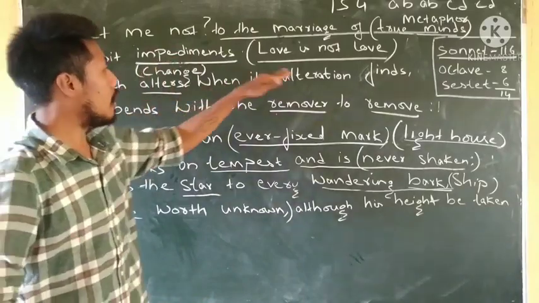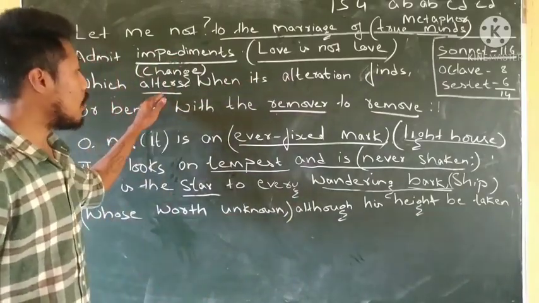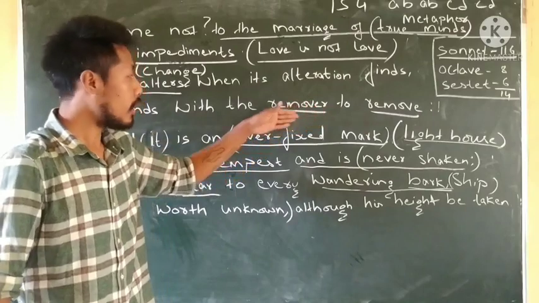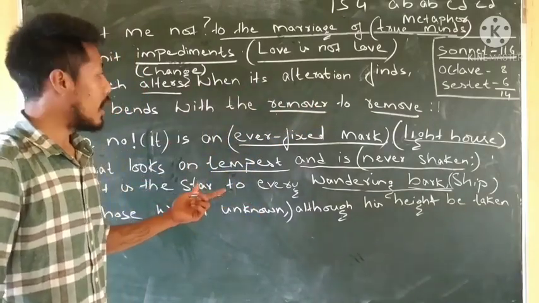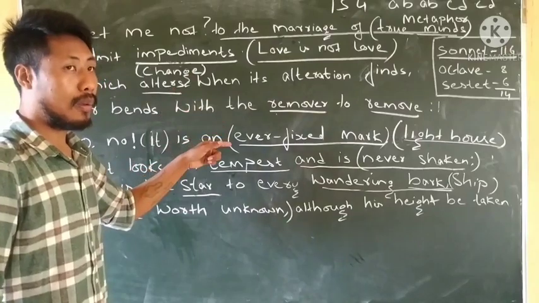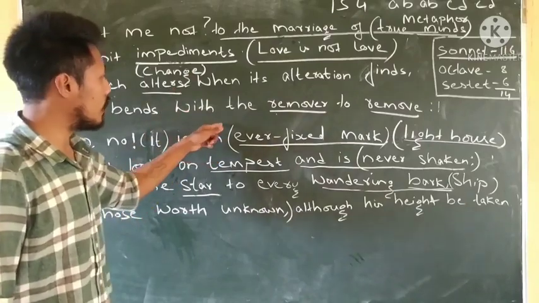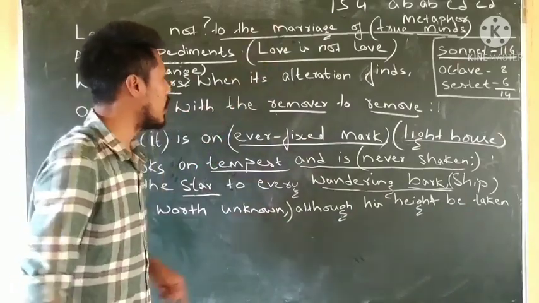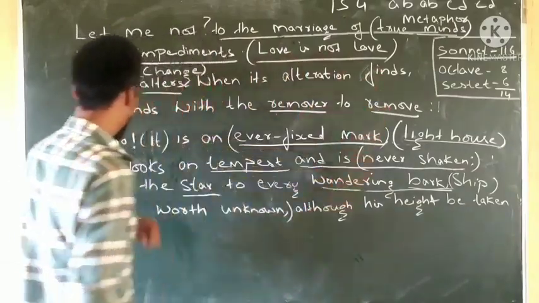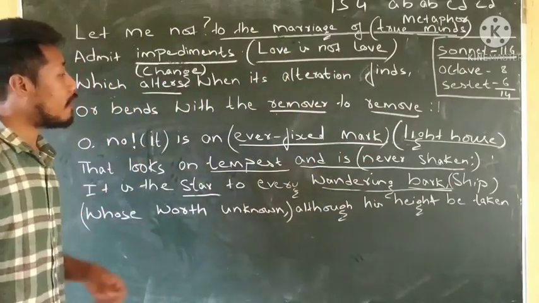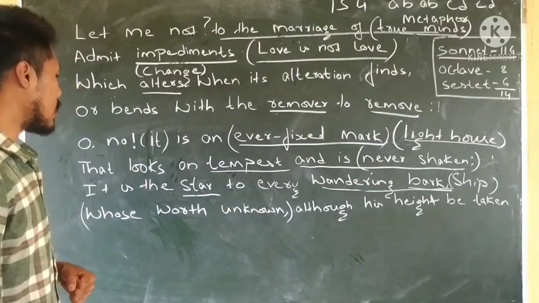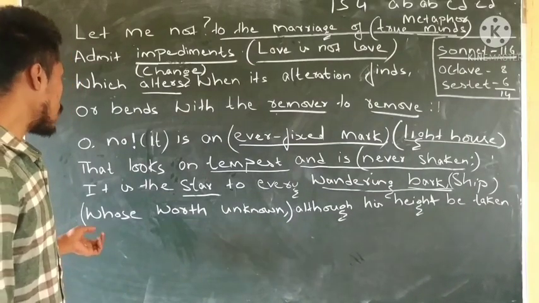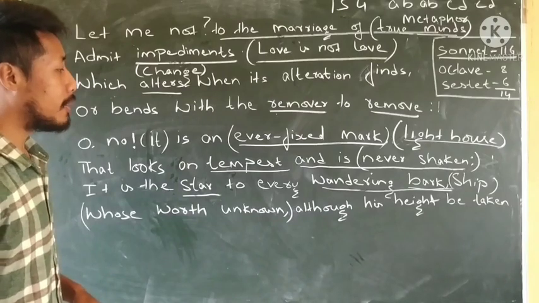Which alters when its alteration finds, which means which changes when the changes find means, there are fluctuations between the lovers, and if they take that time in order to remove the promise that they have made to each other, then love is not love. In the second stanza, it is an ever fixed mark that looks on tempest and is never shaken. It is the star to every wandering bark, whose worth's unknown, although his height be taken.